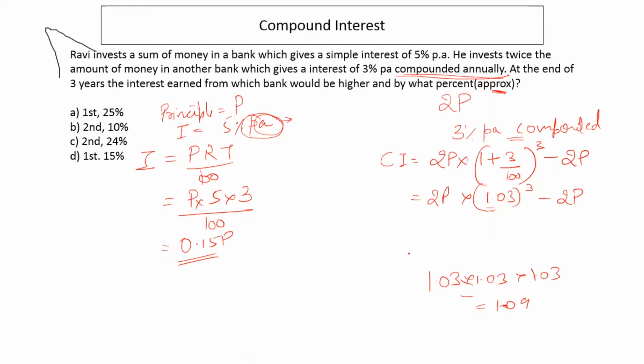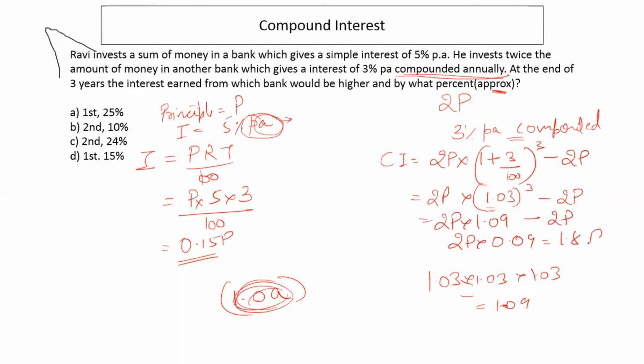Right. So whenever you multiply 1.0a, right? So in that case, I'll teach this later. 1.03 into 1.03 into 1.03 is 1.09. So 2p into 1.09 minus 2p, right? Or 2p into 0.09, or 0.18p, right?